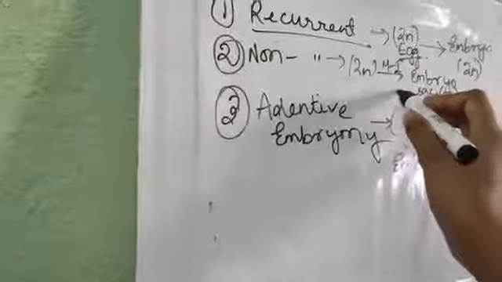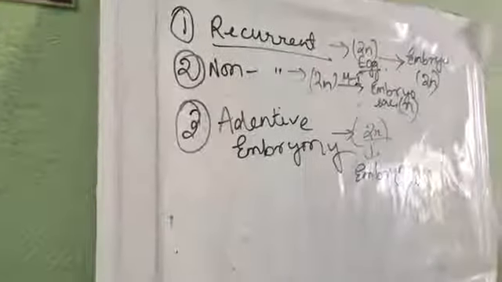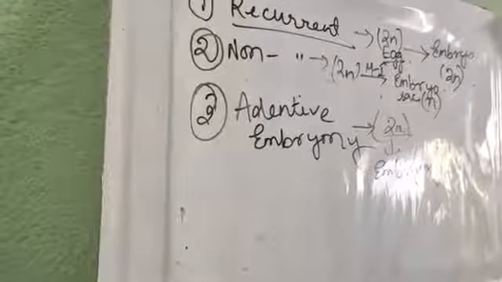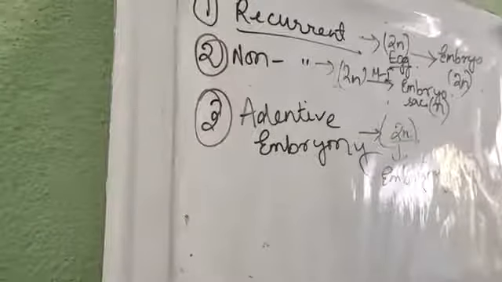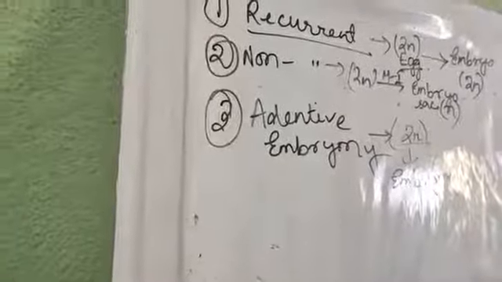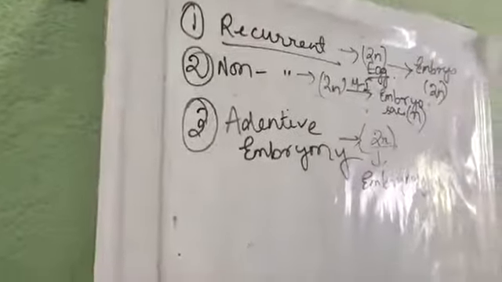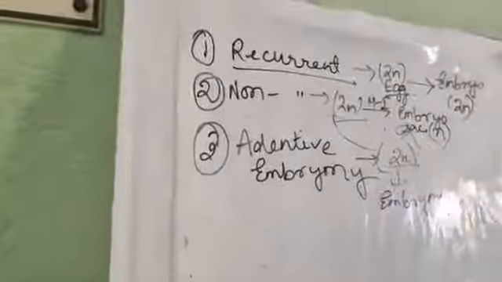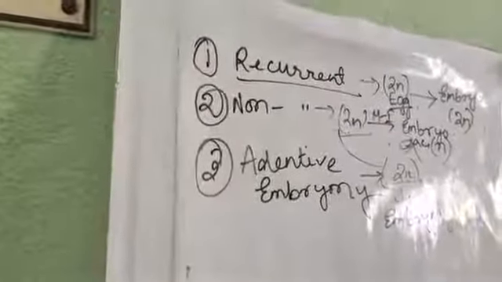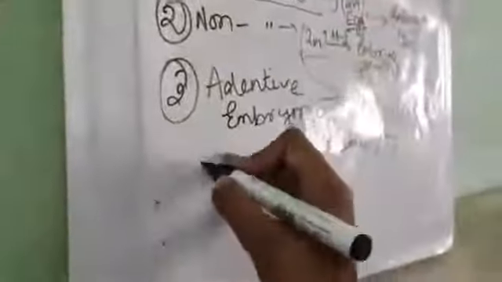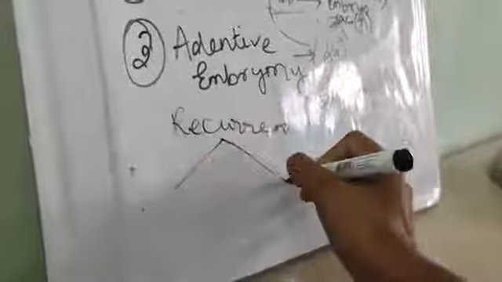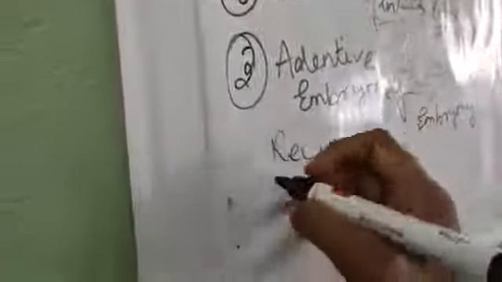And in non-recurrent, what we are seeing is that from a diploid megaspore mother cell, which is also not at all an egg cell, the megaspore mother cell gives rise to a haploid embryo sac. Got my point? Now, in the next part, recurrent is again of two types. What are they? First one is that diplospory.